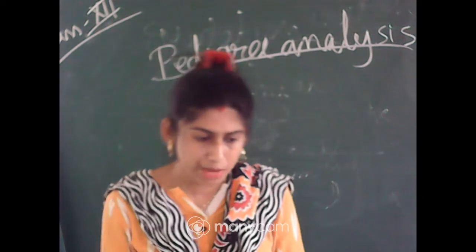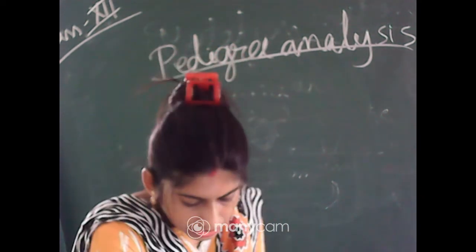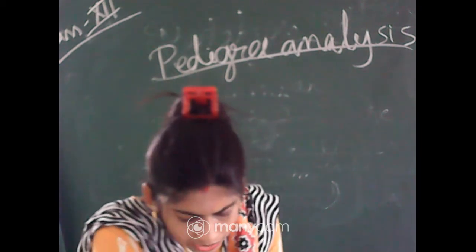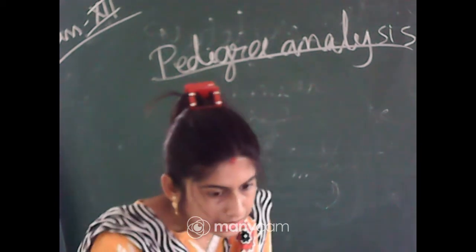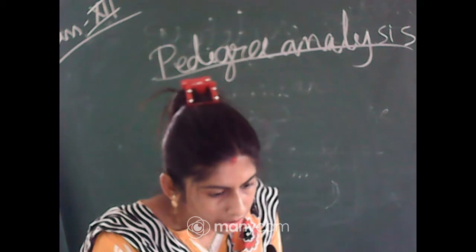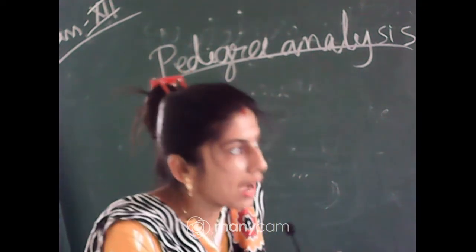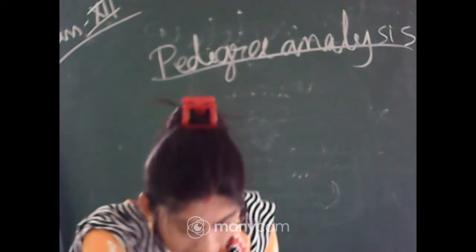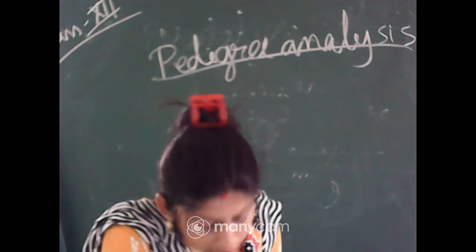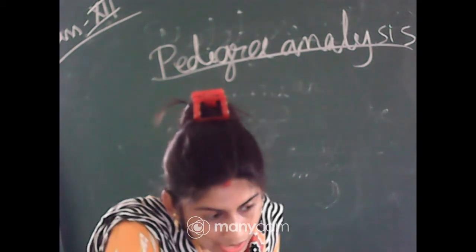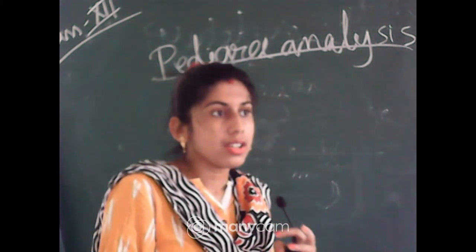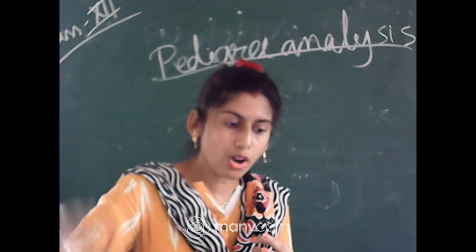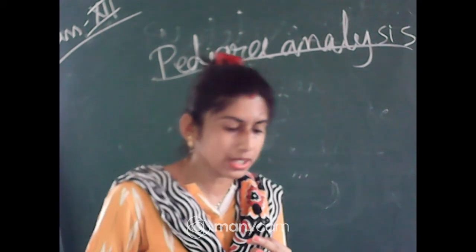Now from that we came to know that the study of family history is very important to identify any type of disorder. We have to know the family history, and with the help of that we can find any disorder that can be inherited from their parents or their grandparents or more than that.